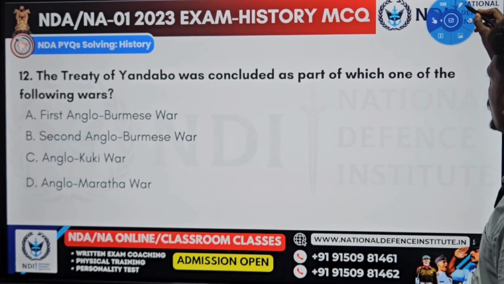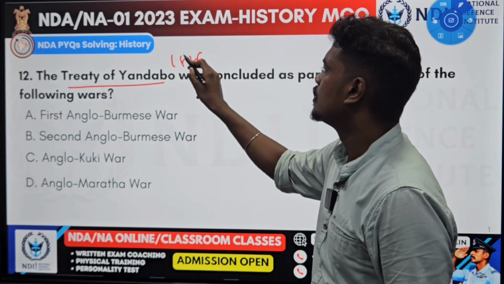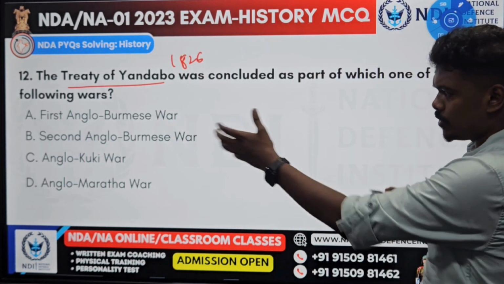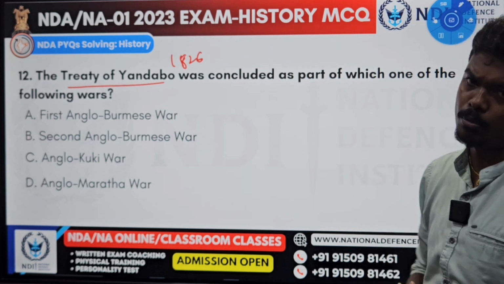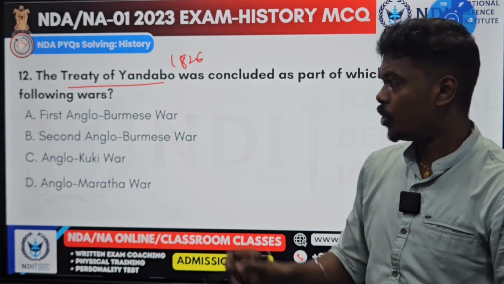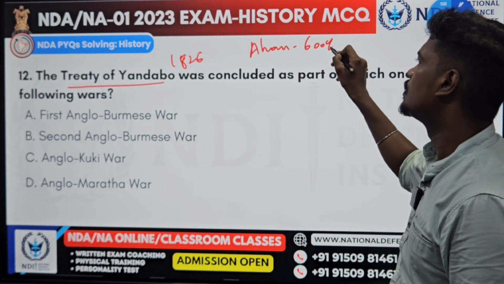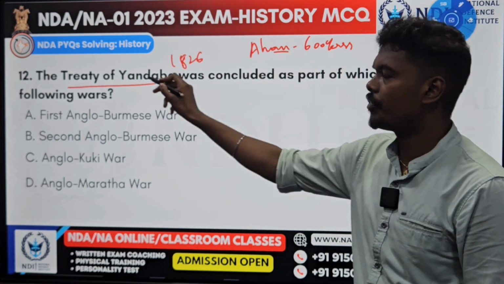Yes, the Treaty of Yandabo, 1826. It was concluded as part of which one of the following wars? So, what is this Treaty of Yandabo? We have to know it. I told you about this Ahom Empire already. Ahom Empire literally ruled Assam for around 600 years till this Treaty of Yandabo only.